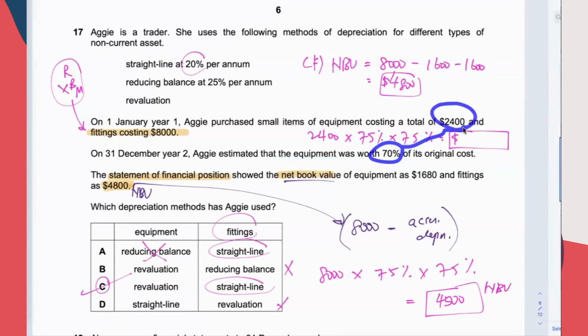Let's try: 2,400 times 70% is 1,680. For revaluation, we always show the market value of the NCA in the SOFP. At the end of year 2, market value is 70% of the cost, so you get 1,680. So C is correct.